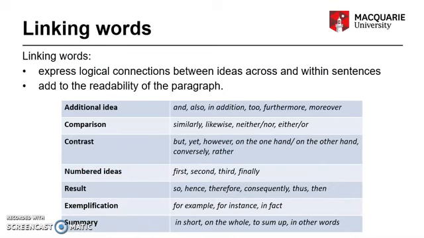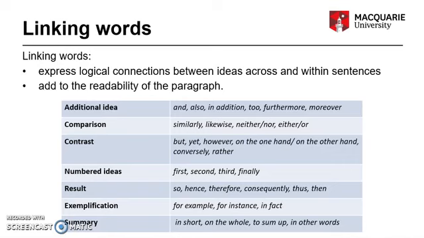You probably noticed in the anime introduction, the word 'thus' is used in the fifth sentence, the last sentence in the paragraph, to express the relationship between that sentence and the rest of the paragraph. So this is what linking words do. They express the logical relationships between ideas in paragraphs, either across sentences or within a sentence, and they really add to the readability of the paragraph. So they're signposts for the reader. In the anime example, it was a signpost to the reader that we were getting to a conclusion and explained why we were suddenly talking about anime, or the role of anime in the argument.